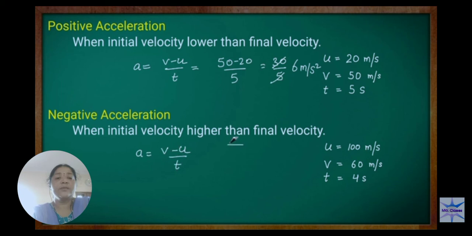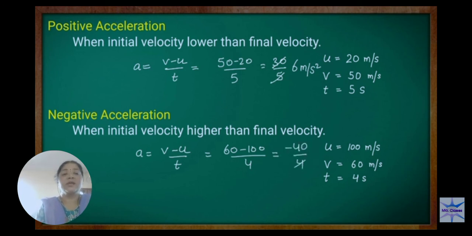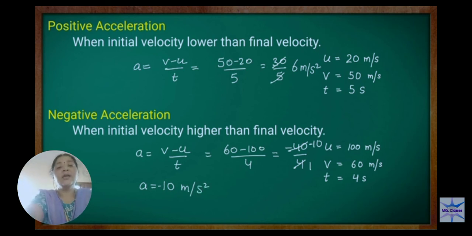60 minus 100, minus 40, divided by 4. That is minus 10. It is a negative acceleration, minus 10 meter per second square. If you get a minus value, then the object will be moving in the opposite direction. Okay, you can understand acceleration better.